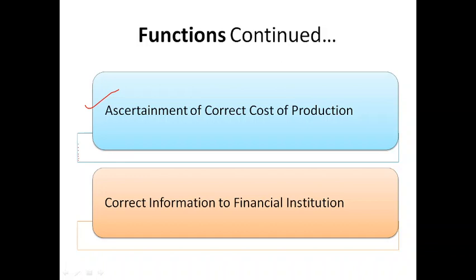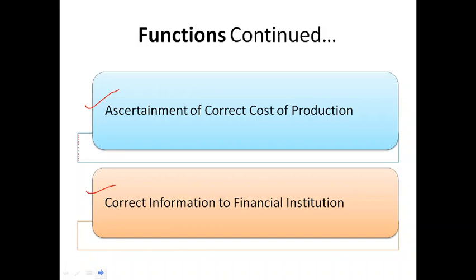Next, correct information to financial institutions. If depreciation is not provided, the balance sheet will not disclose the proper value of the assets. Such a balance sheet will show a higher value of assets. So providing depreciation is necessary to get correct information. So these are the main functions or objectives of depreciation.